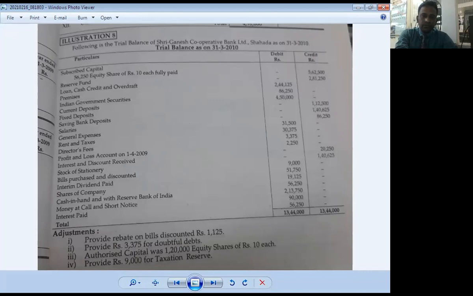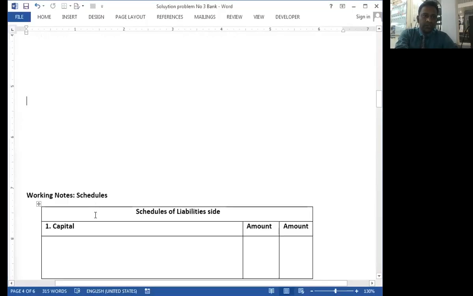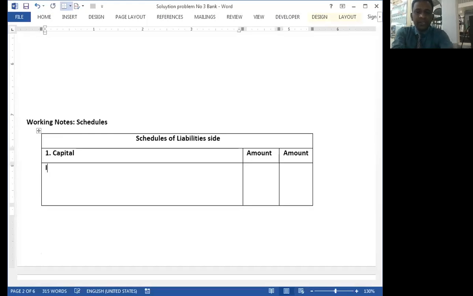So in schedule number 1, capital, the first is authorized share capital: 1,20,000 shares of rupees 10 each.